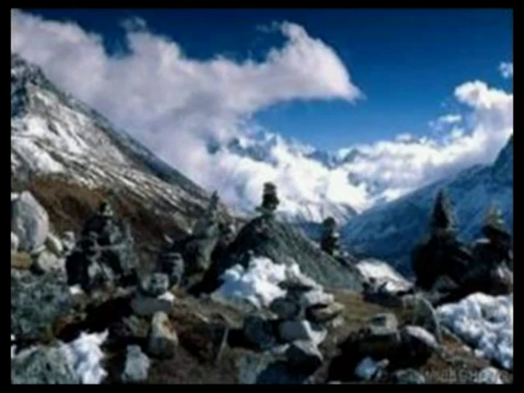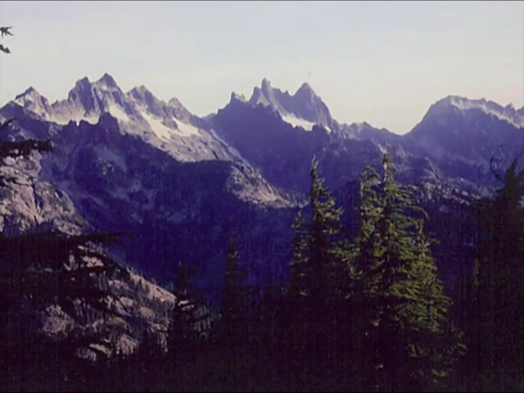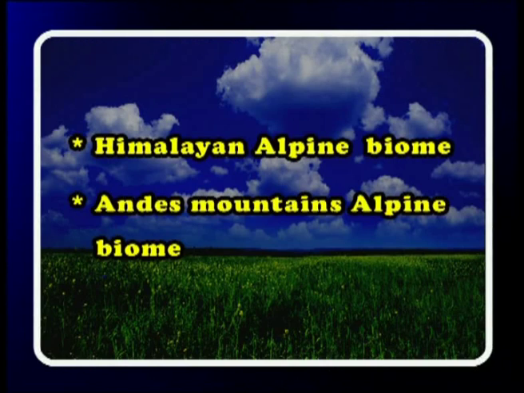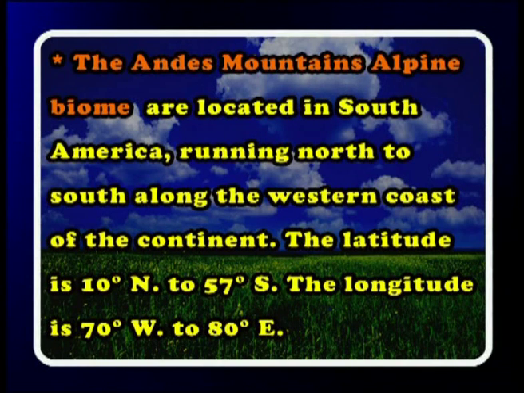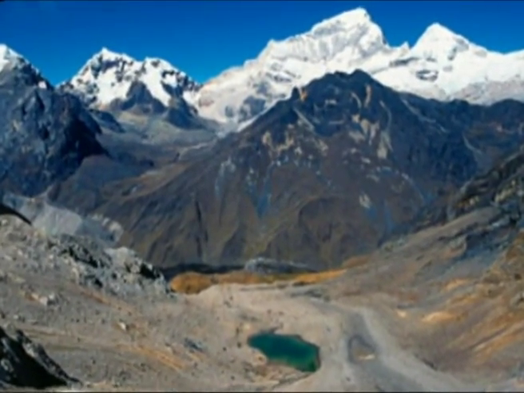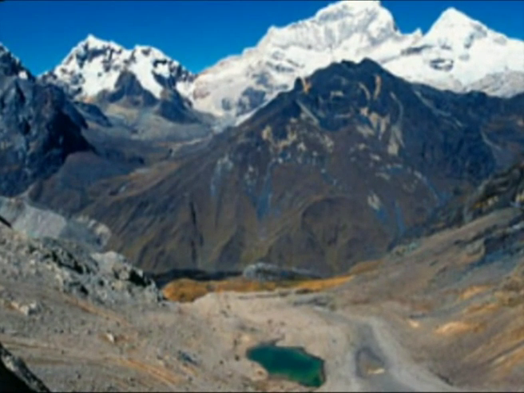The Himalayan alpine biome is one important type of alpine biome. There are two alpine biomes existing in the world. One is the Himalayan alpine biome, another one is the Andes mountain alpine biome. The Andes mountains are located in South America, running north to south along the west coast of the continent. The latitude is 10 degrees north to 57 degrees south and the longitude is 70 degrees west to 80 degrees east. The Andes mountains are the longest and one of the highest mountain ranges in the world.